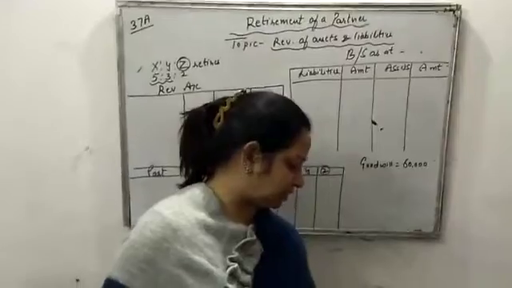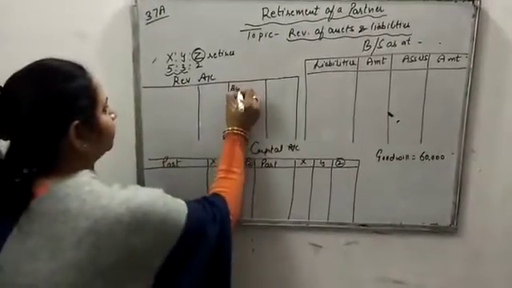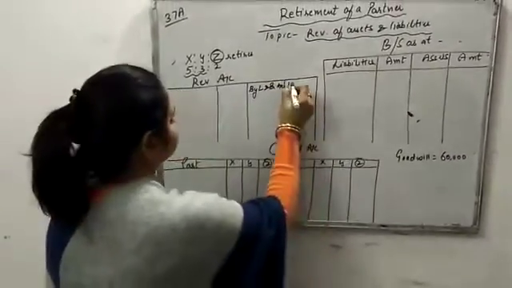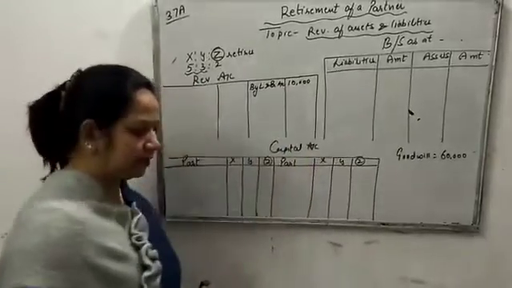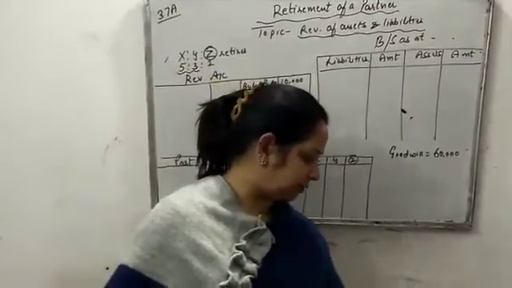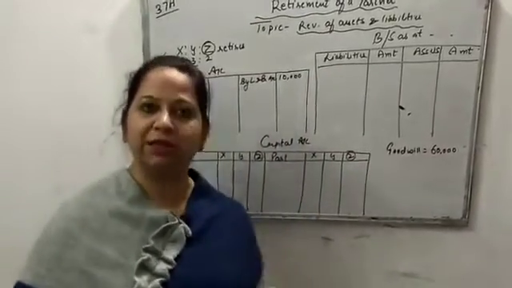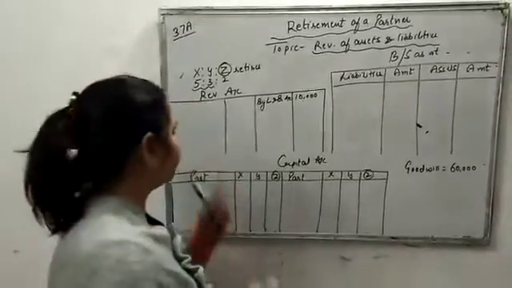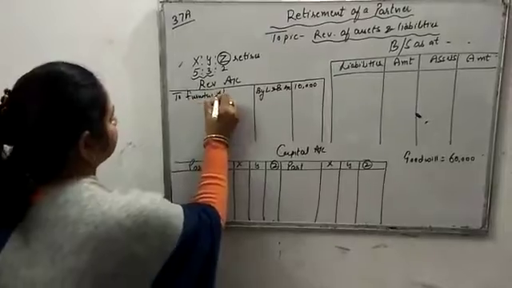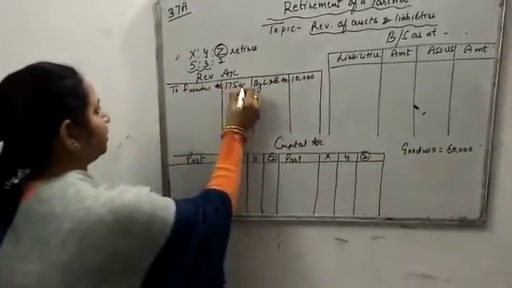Already land and building 2 lakh is given, so by 5% the value has appreciated. So by land and building, here the value is 10,000. Then the next thing is given, furniture is to be depreciated by 20%. Here the furniture is given 87,500, so 20% depreciation means there is a decrease in the value of the asset, so it will be a loss. It will be recorded on the debit side, to furniture, and by 20% it has depreciated 17,500.